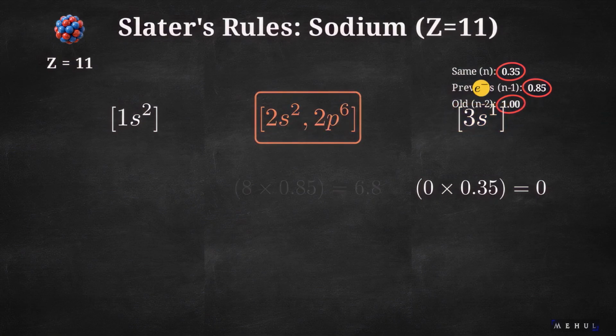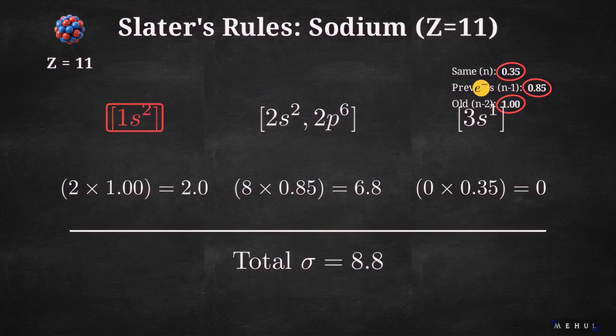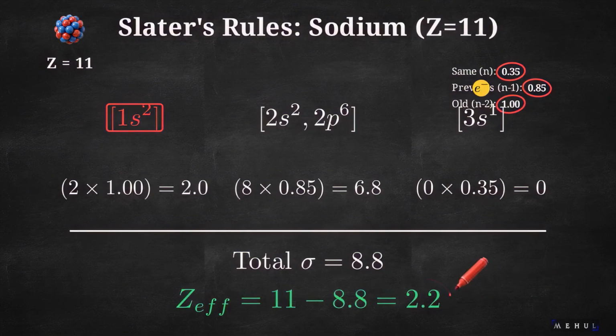Since our target electron is the only one in the 3s group, this contribution is 0. Next, we look one shell inward, to the n-1 shell. The 8 electrons in the 2s and 2p orbitals each contribute 0.85 to the shielding effect. Finally, all electrons in the n-2 shell, or deeper, contribute a full 1.00. That gives us 2 electrons from the 1s orbital. Our total shielding constant is 8.8. Subtracting that from sodium's atomic number of 11 yields an effective nuclear charge of 2.2.